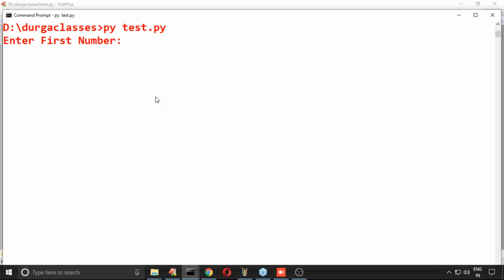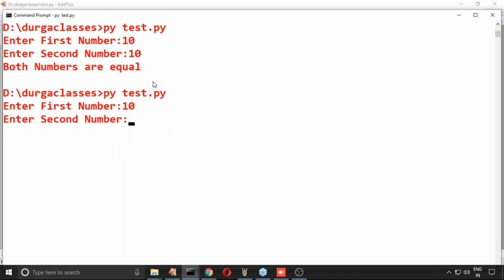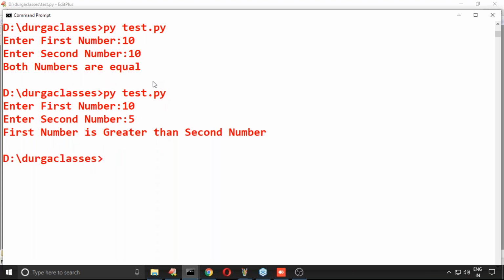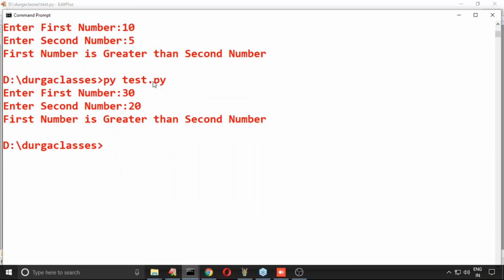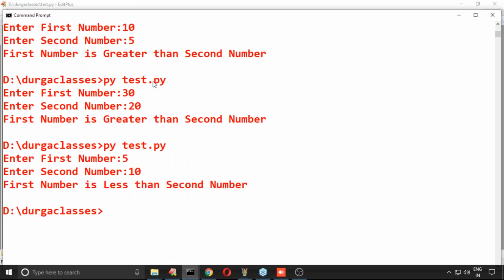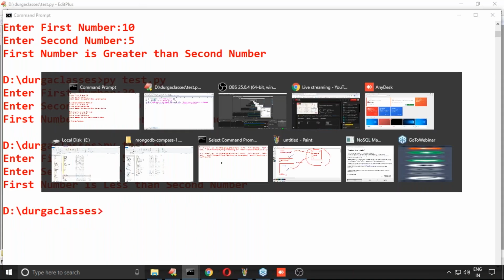Enter first number 10, second number 10. Both numbers are equal. First number 10, second number 5. First number is greater than second number. First number 30, second number 20. Yes, first number is greater than second number. 5, 10: first number is less than second number. Perfect. It's going to work out.